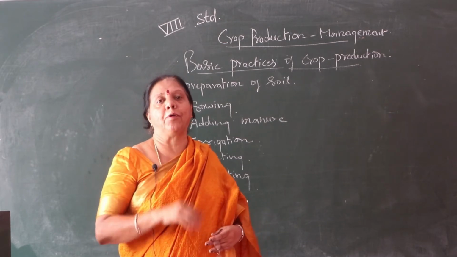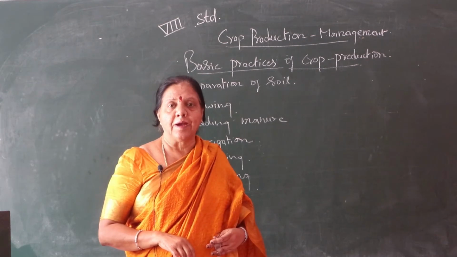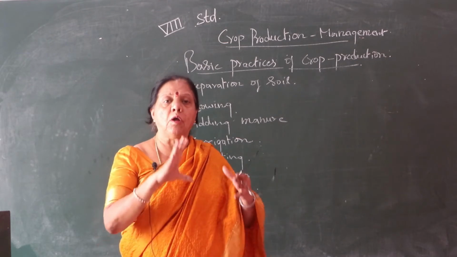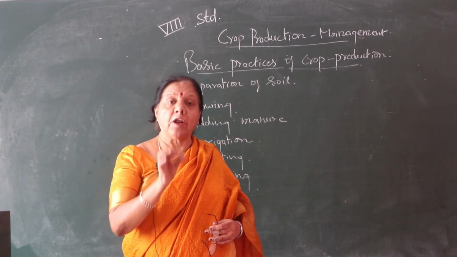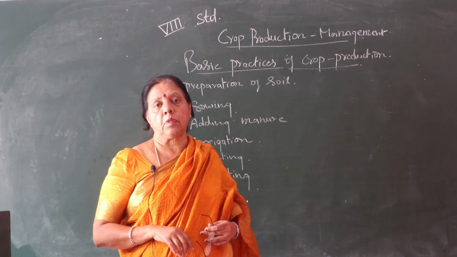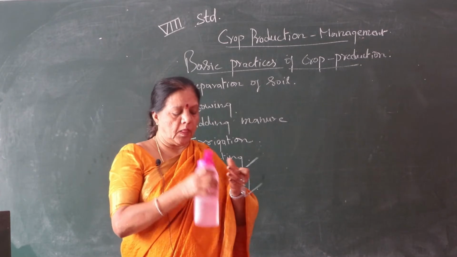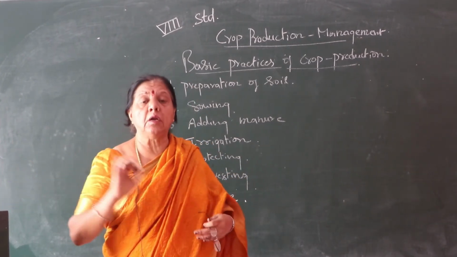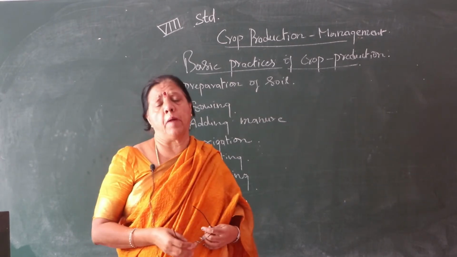That is crop production. At the end, they have also given animal husbandry. What is animal husbandry? These are all the content you are studying under crop production. For this crop production, management is important. We have to concentrate, we have to manage properly. Time to time we have to manage, children.